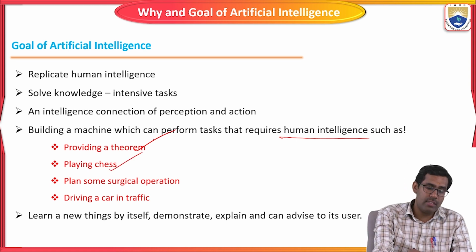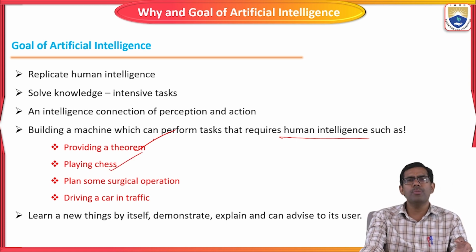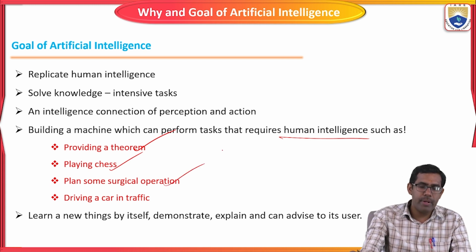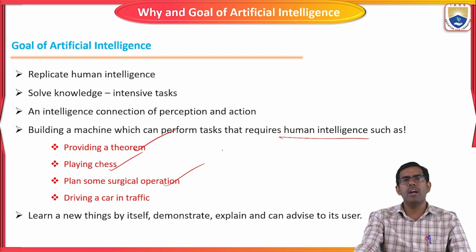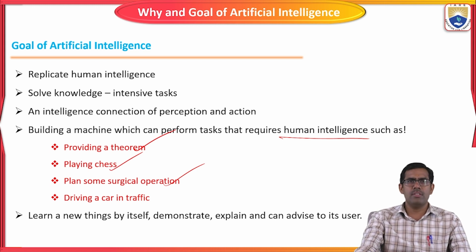Then playing chess and games, where the opponent instead of a human is an artificial intelligence machine. Then planning surgical operations in the medical sector, where they will do all the work using artificial intelligence machines.